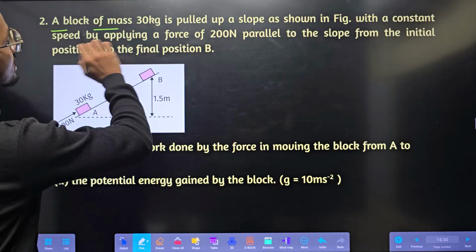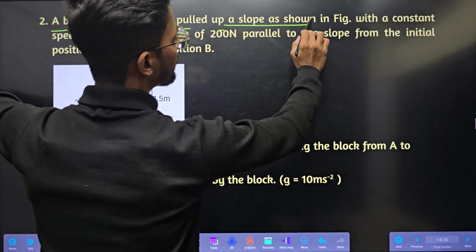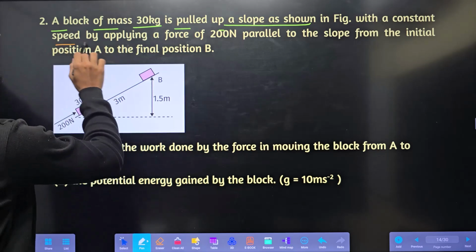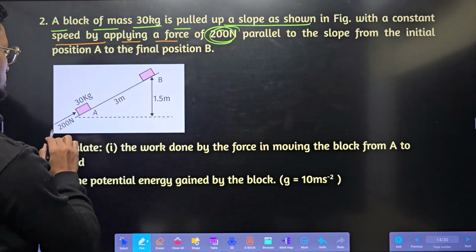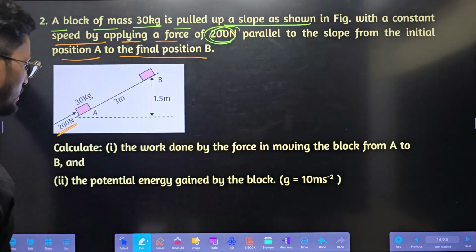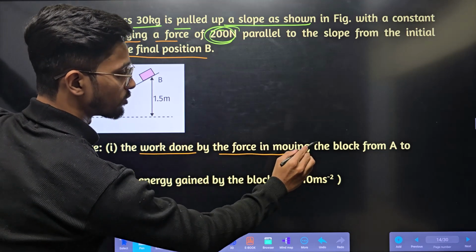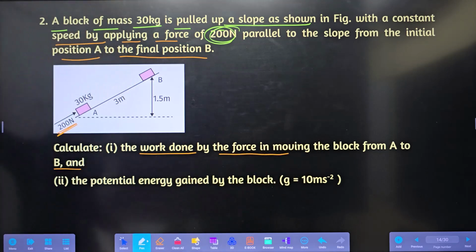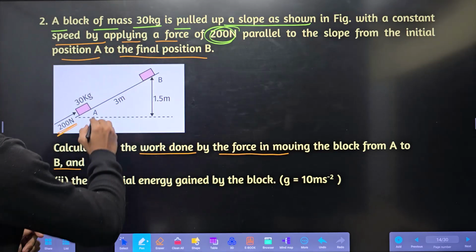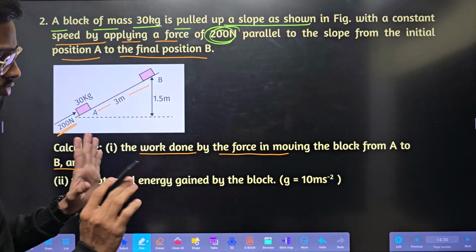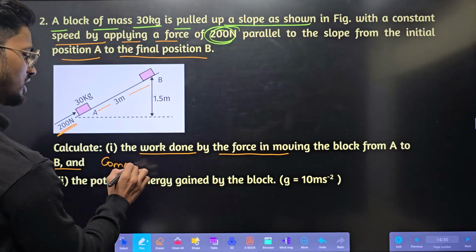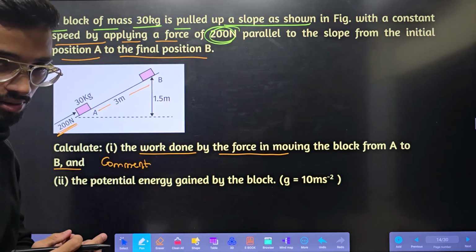Next, a block of mass 30 kg is pulled up a slope as shown in the figure in this way with a constant speed by applying a force of 200 Newton. How much force is applied? 200 Newton, parallel to the slope from initial position A to final position B. Calculate the work done by the force in moving the block from A to B. This we have learned in last class. Work done from moving from here to here. This distance is given, 3 meters. So we know the work done. Same question we have done in last lecture.